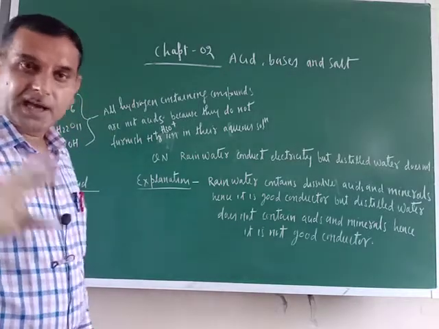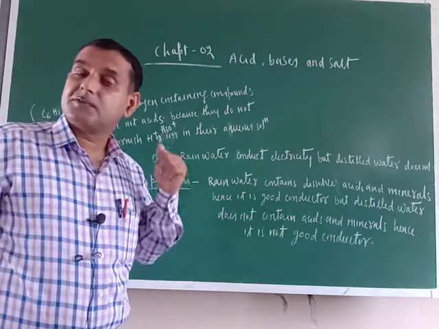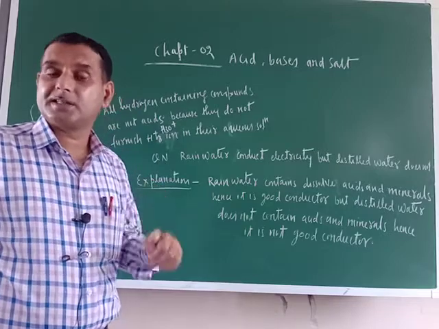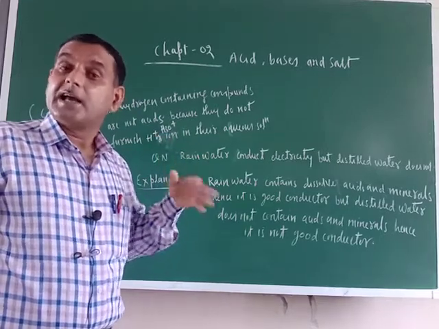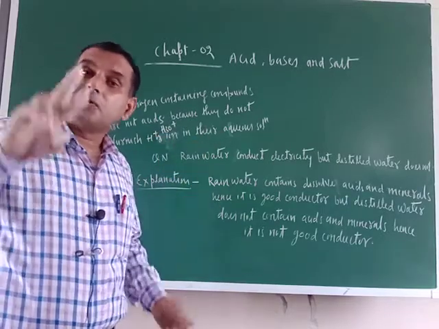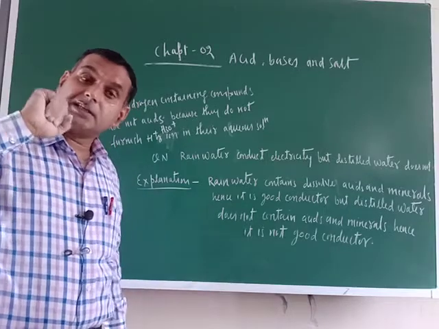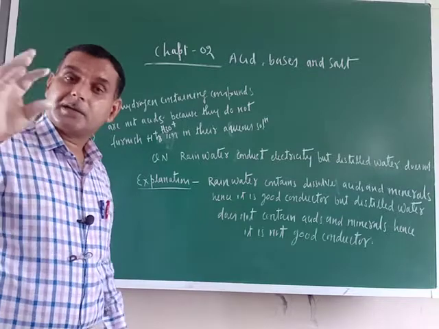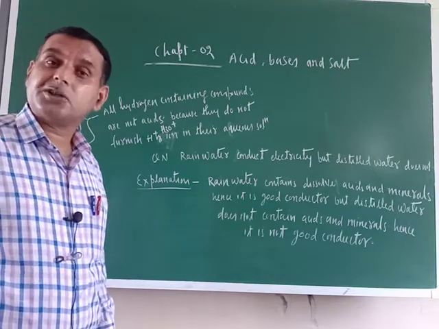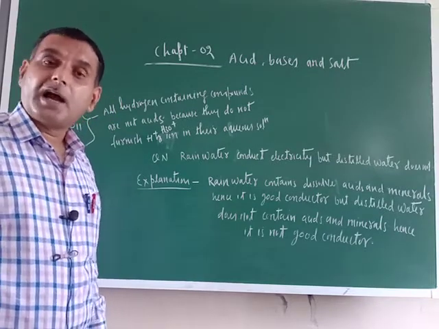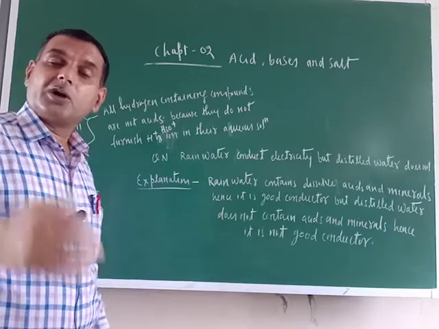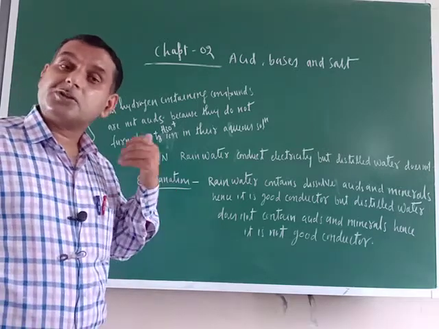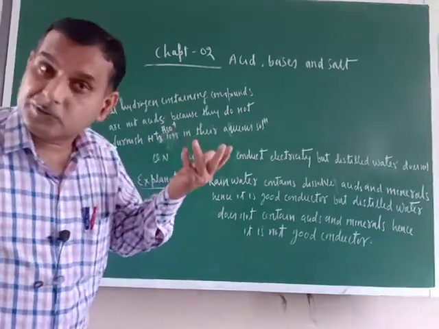Glowing of bulb. Acids are good conductors of electricity. Why are acids good conductors of electricity? Because acids contain H+ ions. There are two types of conductor: electrolytic conductor and metallic conductor. Metallic conductors conduct electricity through free electrons, and electrolytic conductors conduct electricity through free ions.